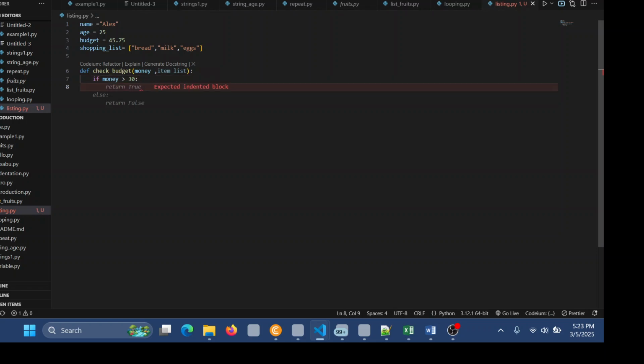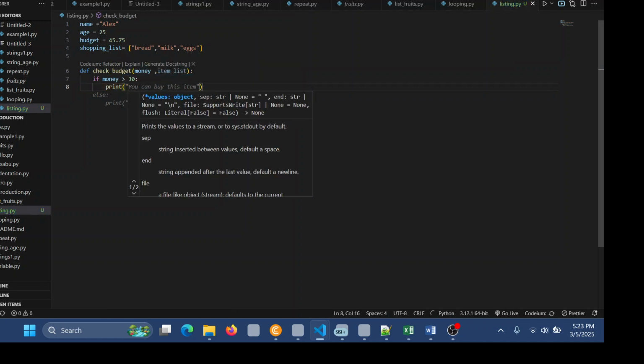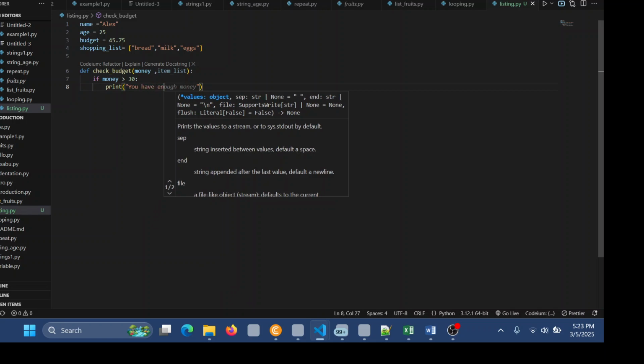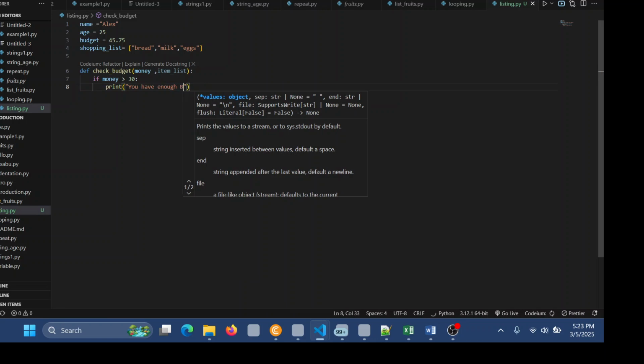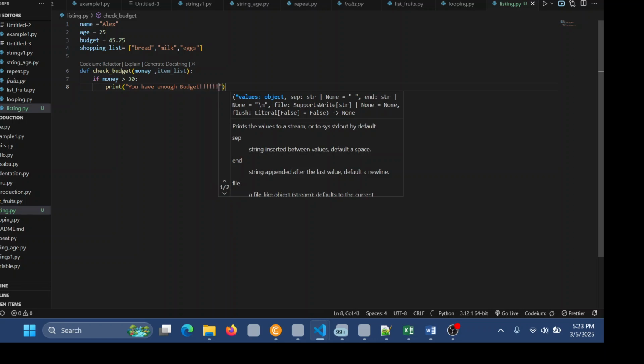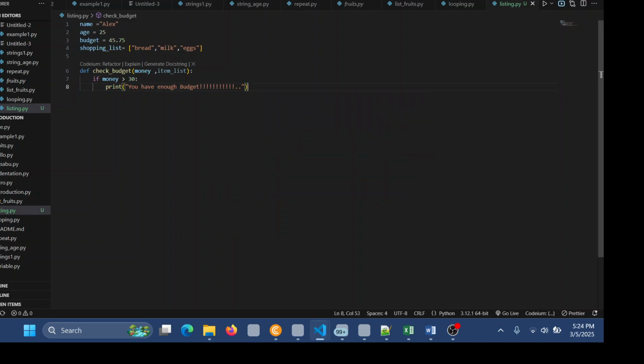I will print, you have enough budget. You have enough budget, like that. Then after that, I will list the items and append.